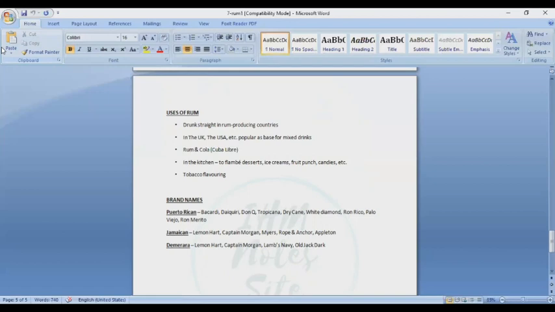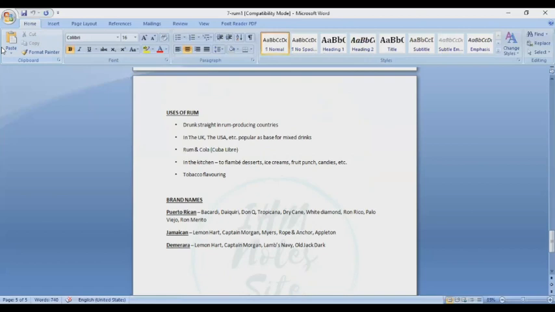Alright. Another word is grog. Grog is rum diluted with water. It is also a rum-based cocktail with lemon juice and sugar. Molasses, as you know, is a byproduct obtained during the sugar manufacturing process. It is a thick, sticky, sweet syrup, brown in color. Zombie is a rum-based cocktail with pineapple juice and fresh lime juice.